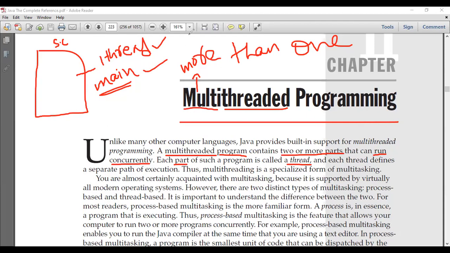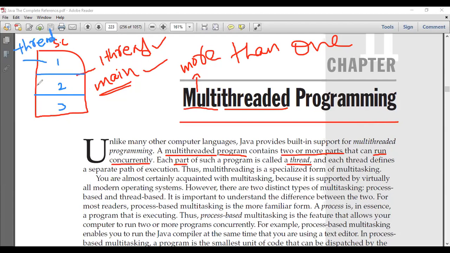Now, with respect to multi-threaded programming, this single program we can divide into multiple parts: part one, part two, and part three. Each part we can call a thread.